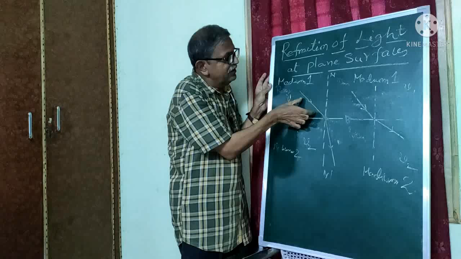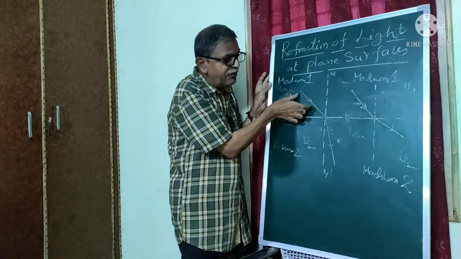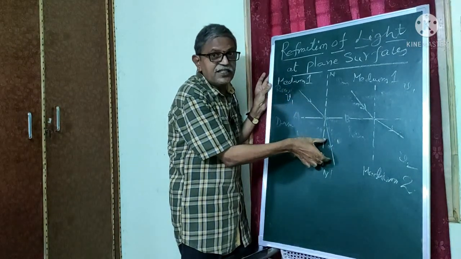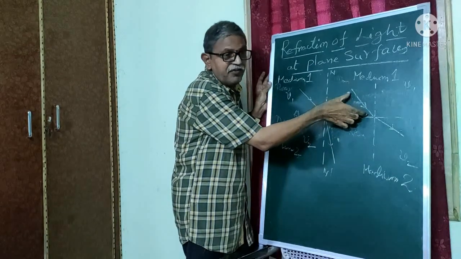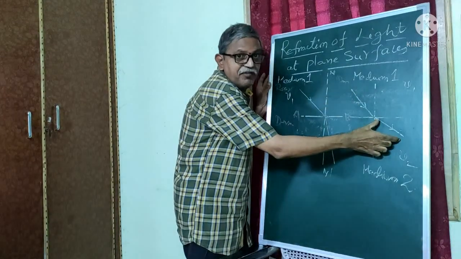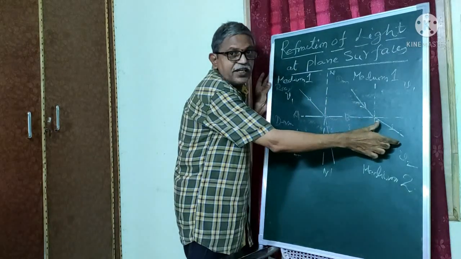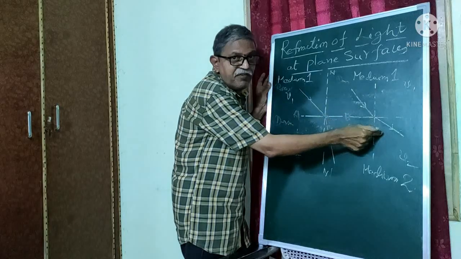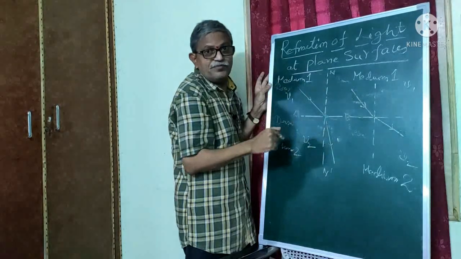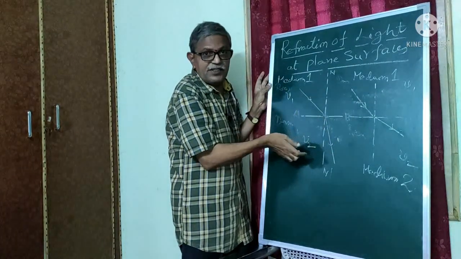So here the incident ray is in the rarer medium and the refracted ray is in the denser medium. Similarly, here this is the ray of incidence and this is the ray of refraction. Here the incident ray is in the denser medium, whereas the refracted ray is in the rarer medium.